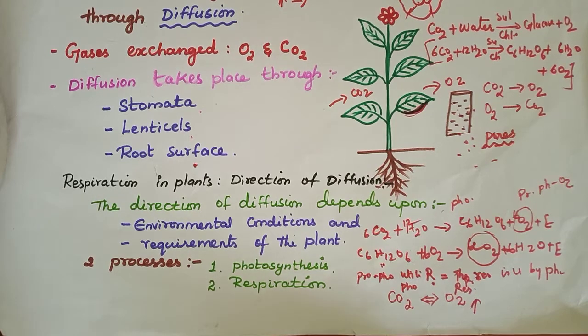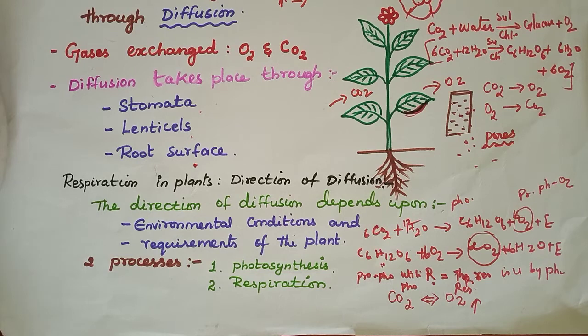Now, during daytime, carbon dioxide will be taken in and oxygen will be given out. At night, we have no sunlight, so no photosynthesis will happen. But respiration will take place in the night time.